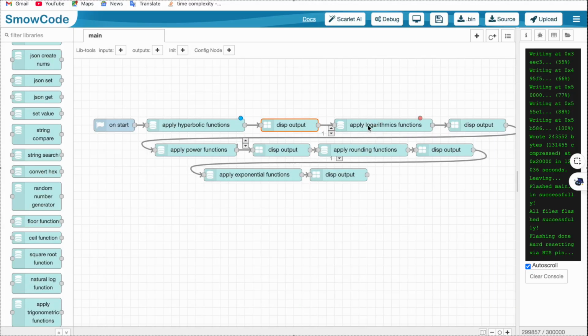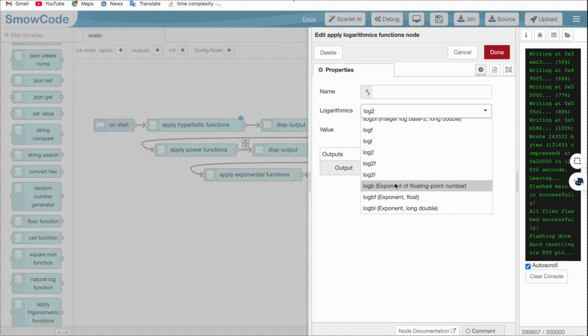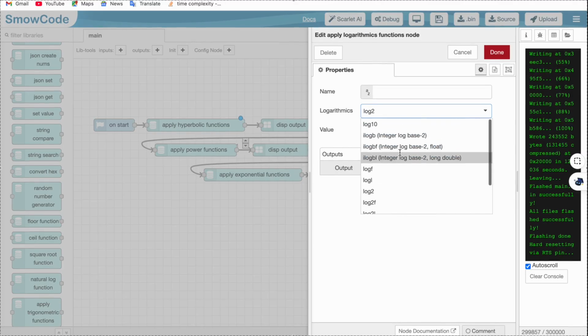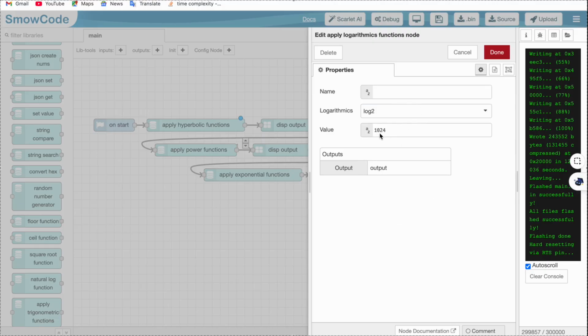I have printed the label as sinh, so it's going to show sinh is equal to whatever. And then there's the apply logarithmic function. In the first video we used the natural log function, but if you want to change the base, in this case I'm using log 2, or anything that suits your need, you have other log functions as well. So I am choosing log 2 and the value 1024.